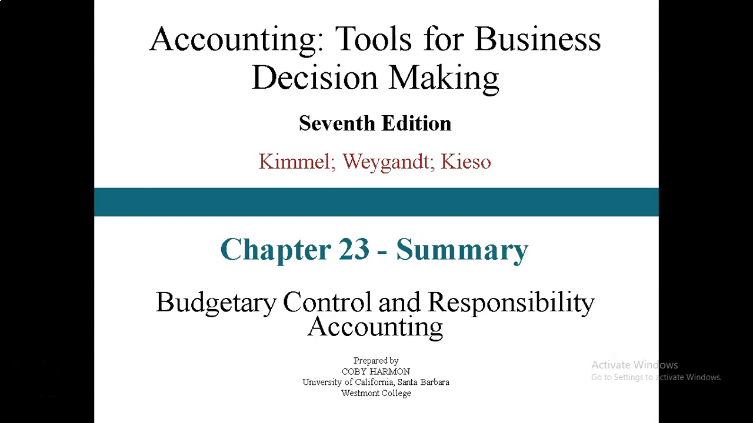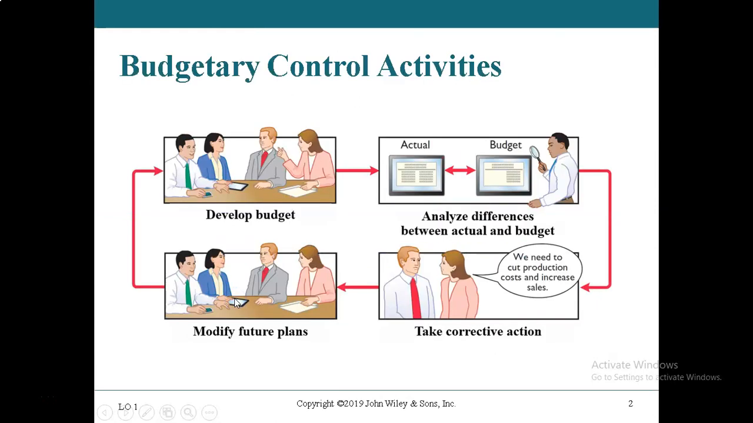In Chapter 23, we'll be talking about budgetary control and responsibility accounting. In particular, we're going to be talking about static and flexible budgeting. First, let's talk about budgeting.